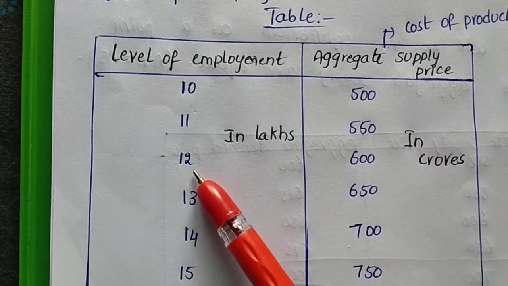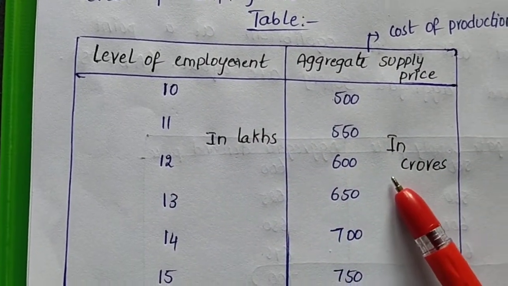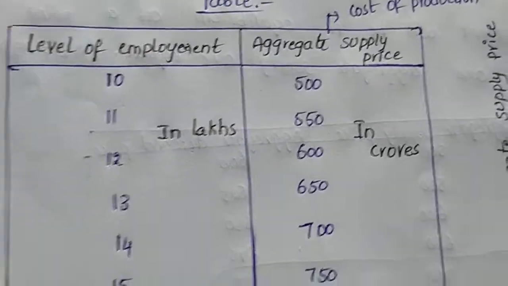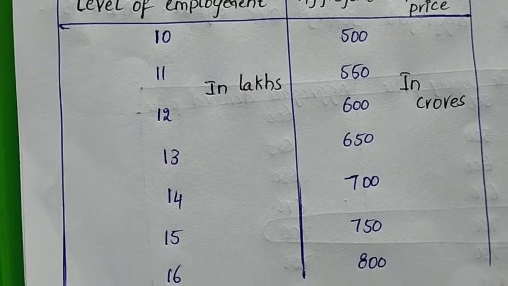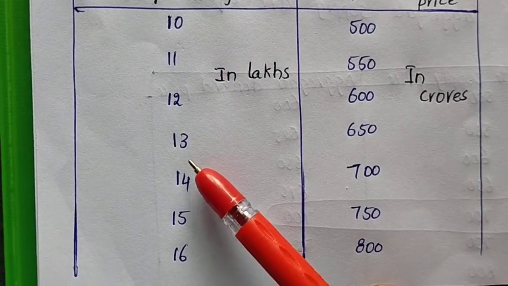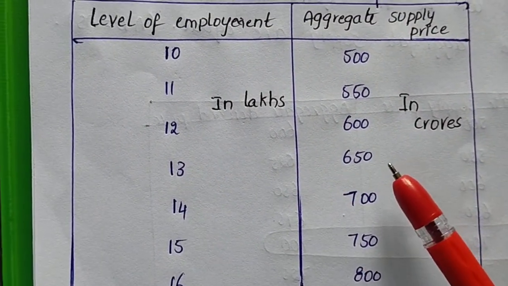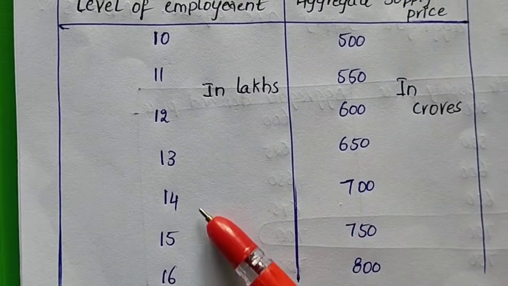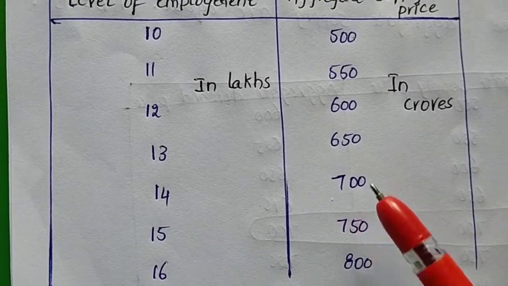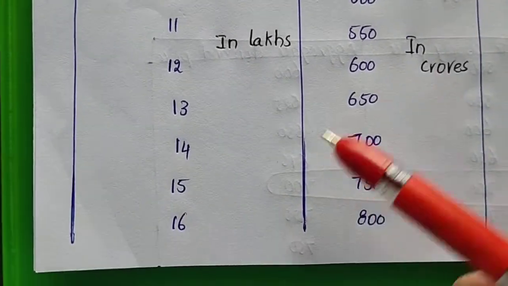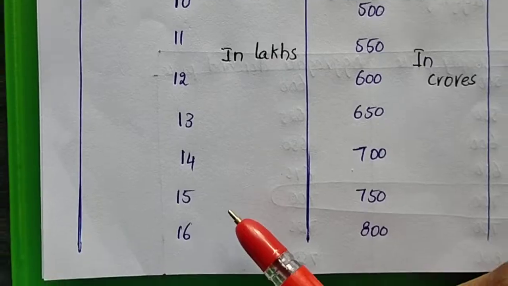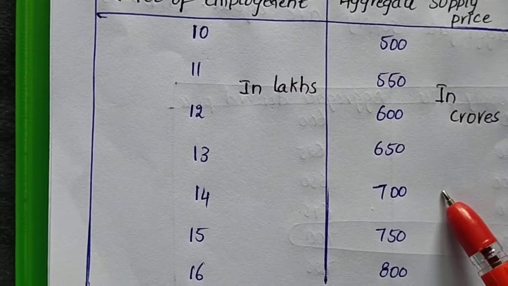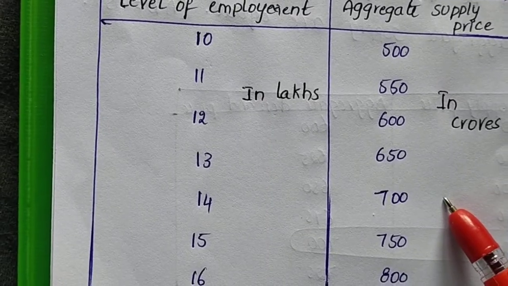With 12 lakh laborers, the cost of production is 600 crores. With 13 lakh laborers, the aggregative supply price is 650 crores. Finally, with 14 lakh laborers, the aggregative supply price is 700 crores.